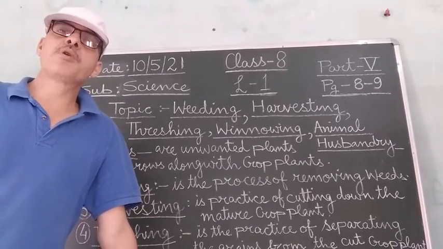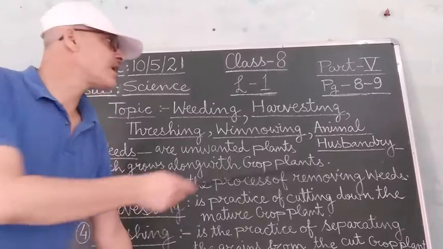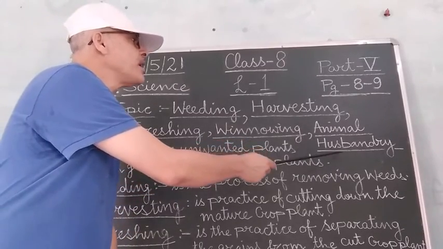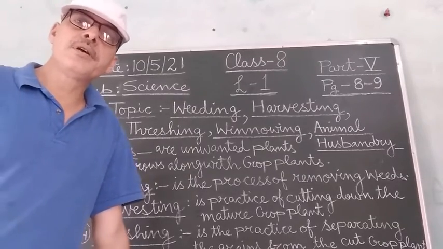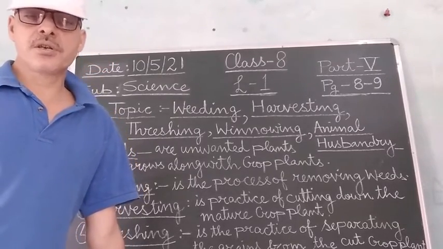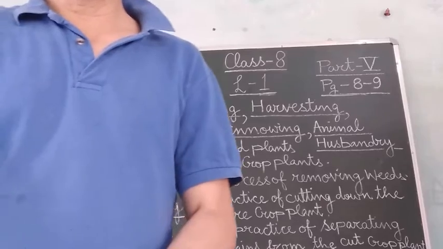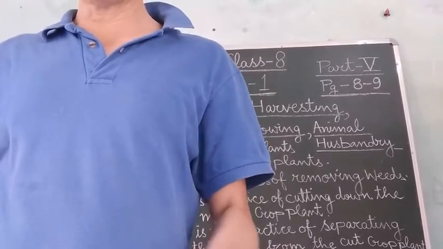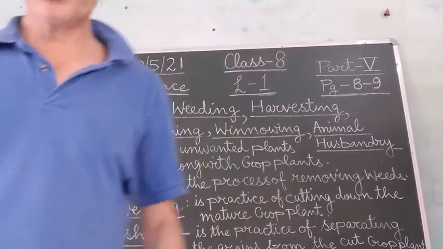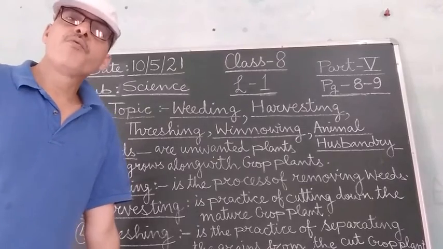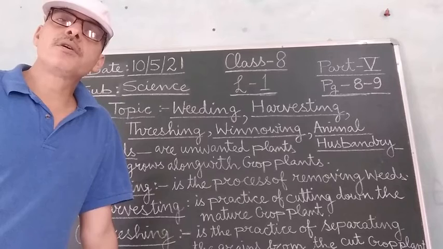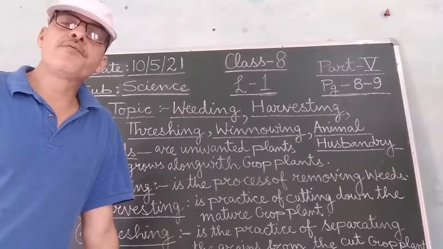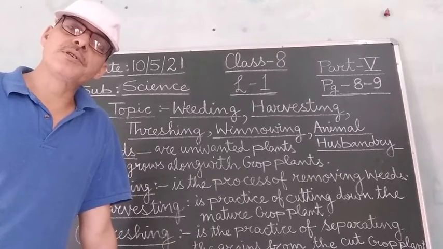After this, we come to the last topic of this class, animal husbandry. So what is animal husbandry? Animal husbandry is the practice of raising and breeding domestic or farm animals for obtaining food and for various other purposes.